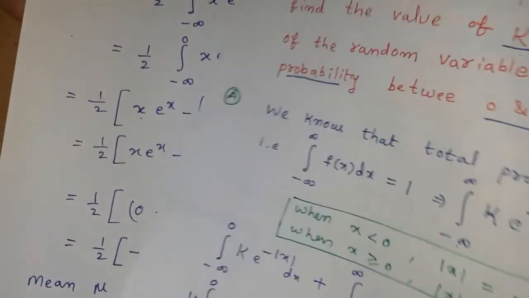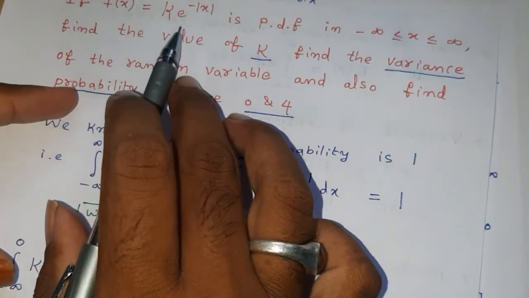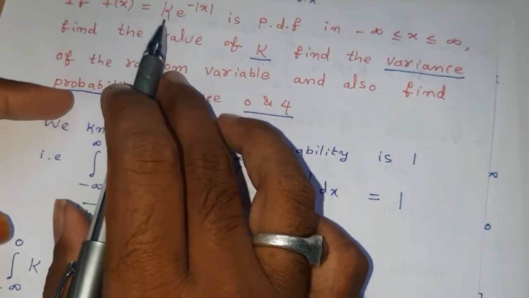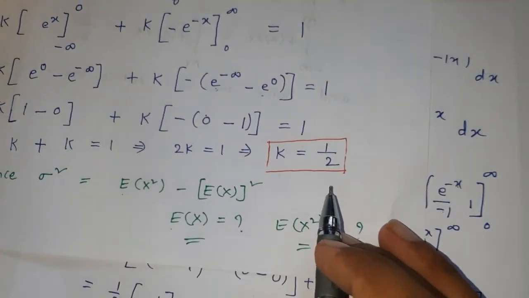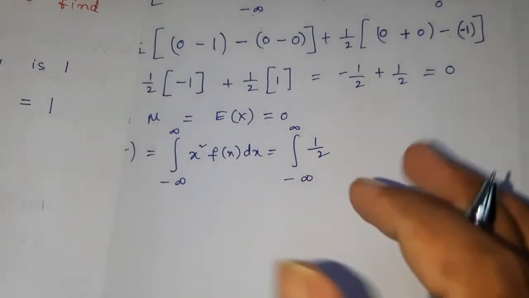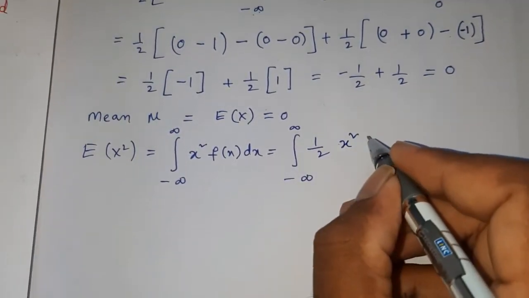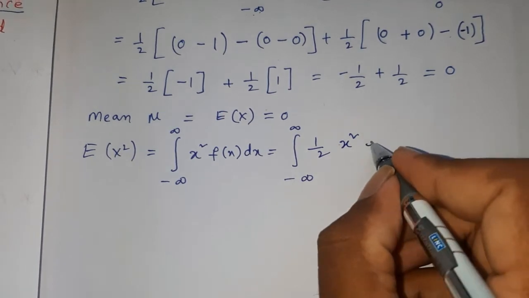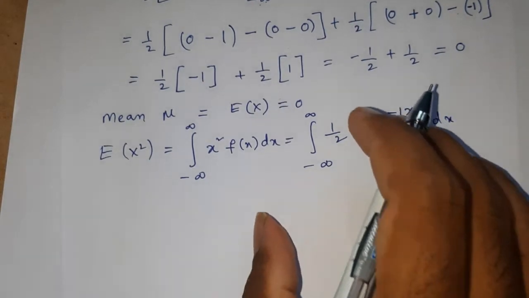Here f of x is capital K into e power of minus modulus of x, and capital K is 1 by 2. So it is 1 by 2 integral minus infinity to infinity x square e power of minus modulus of x dx.